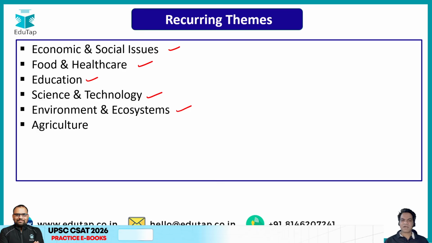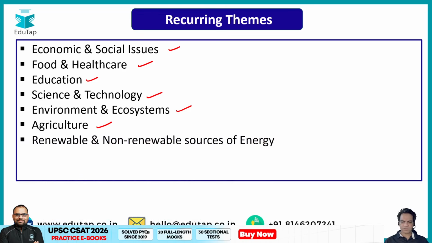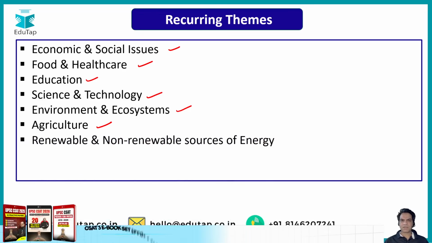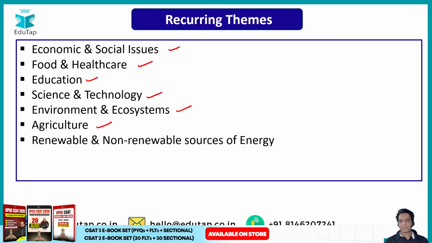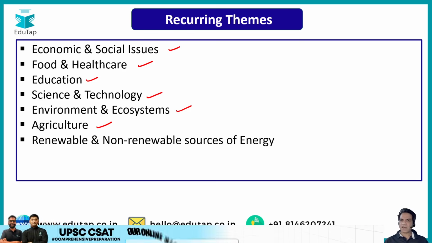These topics are very frequently asked in your paper, so read up about them. Then renewable and non-renewable sources of energy, like burning coal, hydropower, hydrogen used as fuel, and CNG. These topics are asked, and considering what is going on in West Asia, they become highly important for this year.